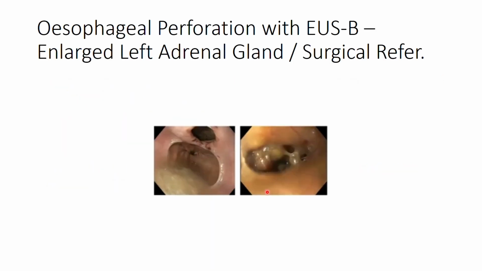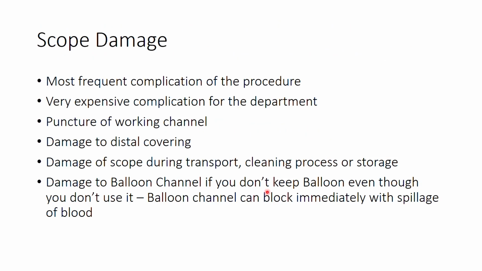This is one case of esophageal perforation with EUS-B-FNA when you want to get a sample from the left adrenal gland. Scope damage is the most frequent complication of the procedure. Very important, because this is very expensive equipment. The OT staff might tell you, sorry, but you will end up paying a huge amount of money for the repair. It is a very expensive complication for the department: puncture of the working channel, damage to the distal covering, damage to the scope during transport, cleaning or storage, and damage to the balloon channel.